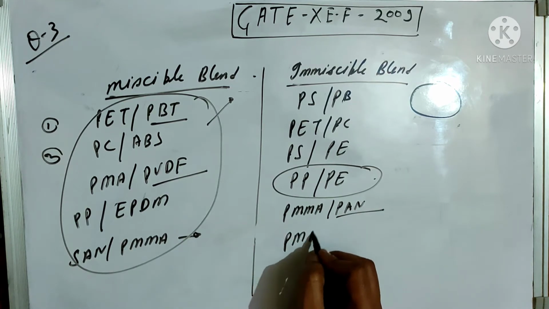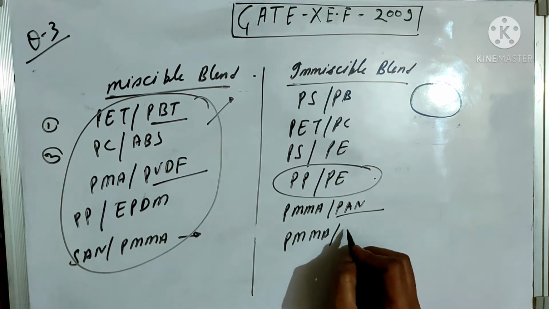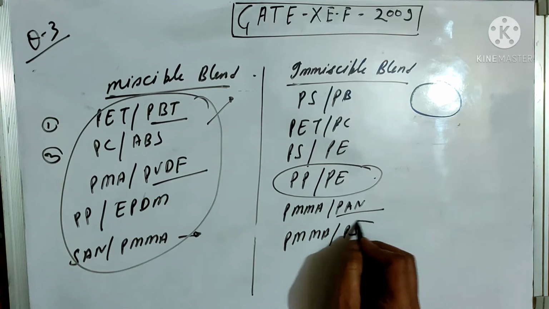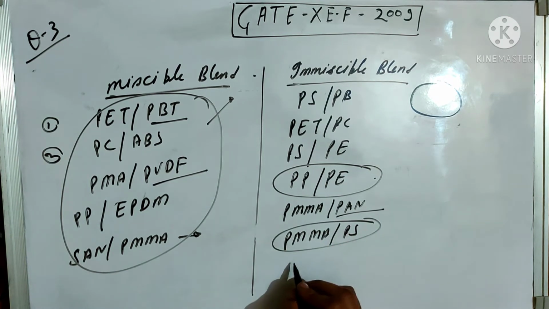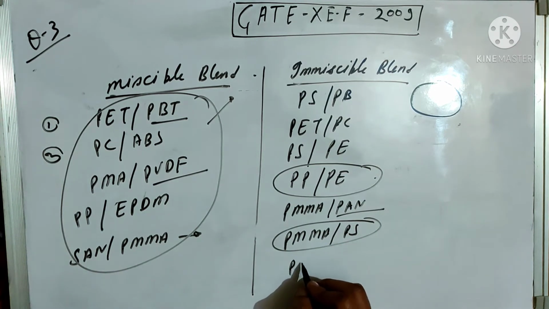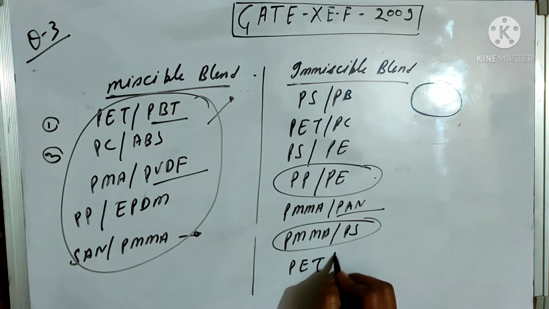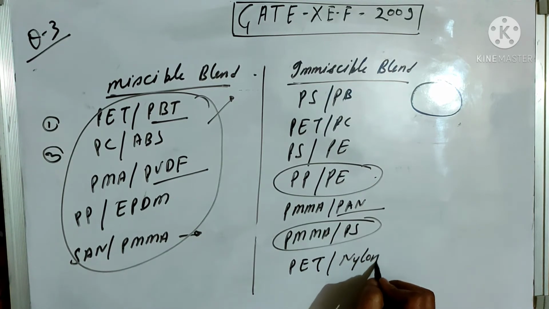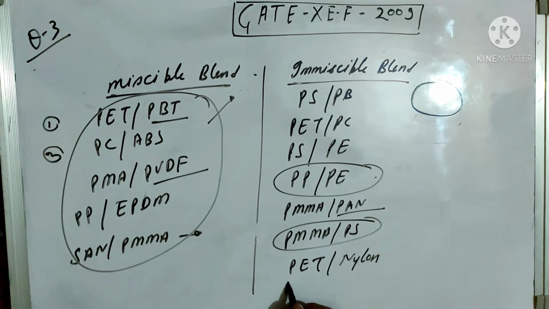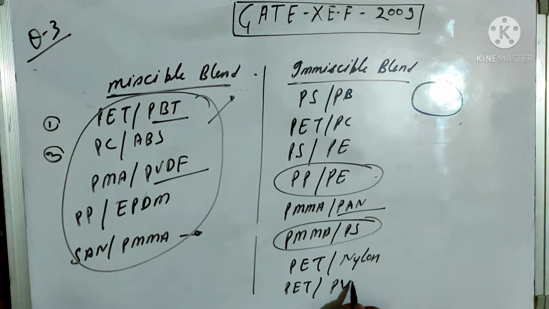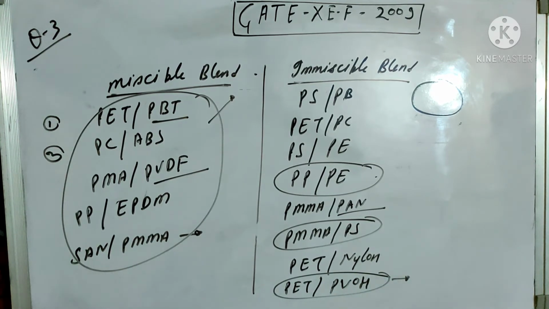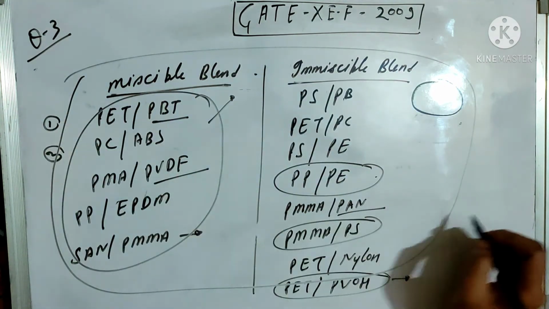And the blend of PMA and polystyrene is immiscible. The blend of PET and nylon is also immiscible. And the blend of PET and polyvinyl alcohol is also immiscible. Remember these examples of miscible and immiscible blends.